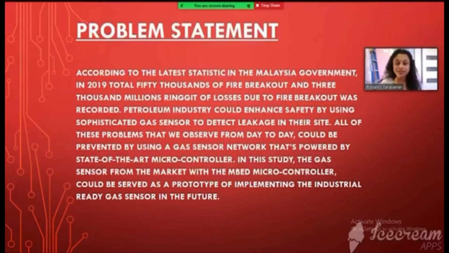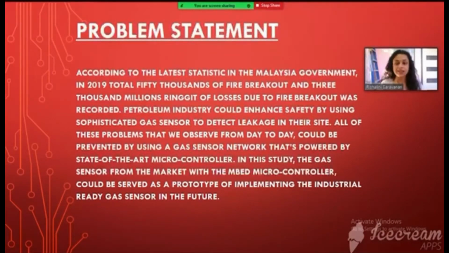According to the latest statistics from the Malaysian government, in 2019 a total of 50,000 fire breakouts and 3 million ringgit of losses due to fire breakouts were recorded. The petroleum industry could enhance their safety by using sophisticated gas sensors to detect leakage in their sites. All of these problems that we observe from day to day could be prevented by using a gas sensor network that's powered by the microcontroller.